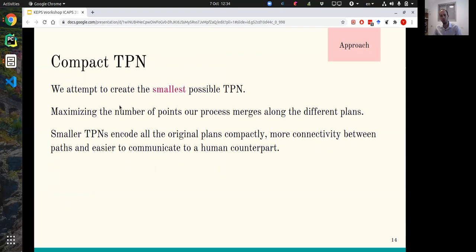We want in this work to create the smallest possible TPN. That is the notion of good that we have chosen for this work. Maximizing the number of points our process merges along the different plans allows us to have a smaller TPN, which intuitively encodes all the original plans more compactly. It has more connectivity, allowing the agent to navigate more easily between different solutions, and it's easier to communicate a smaller TPN to a human counterpart.